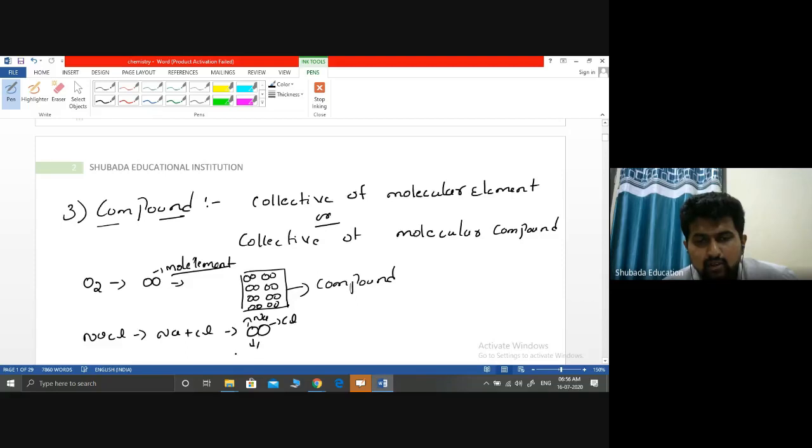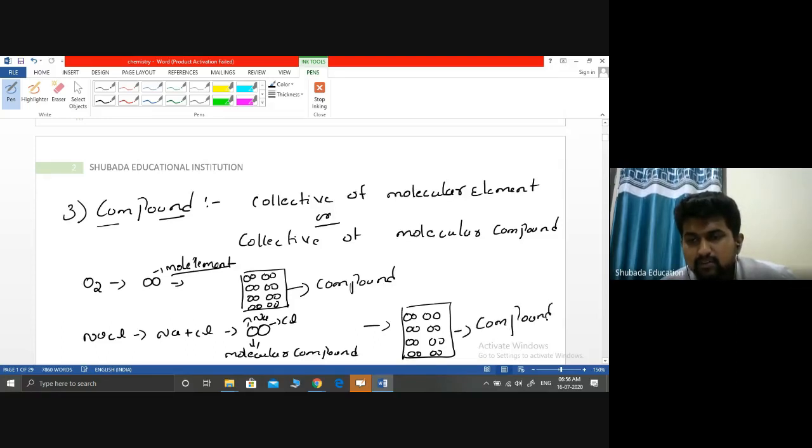Only one molecule is called a molecular compound. If collectively there are many, if I take one compound, it is a collection. This collection is called a compound.